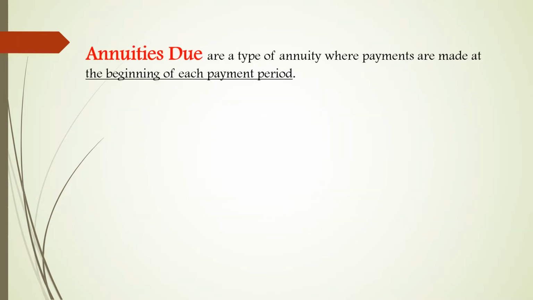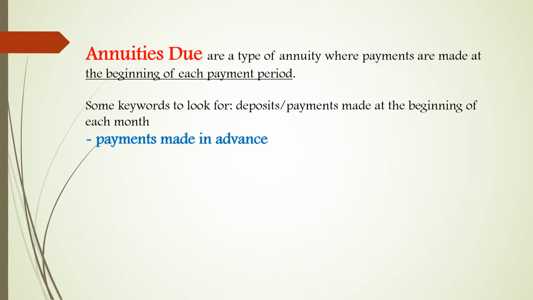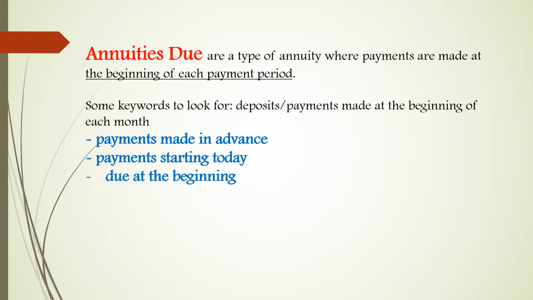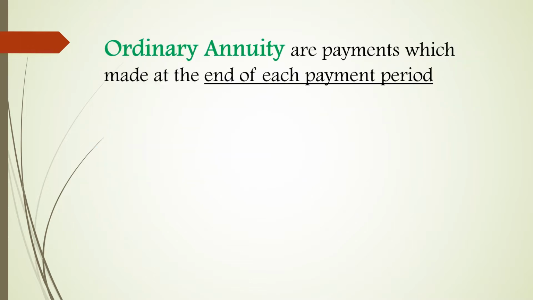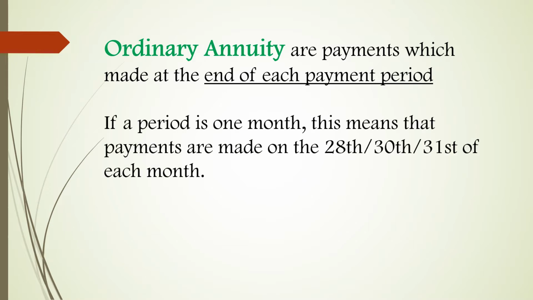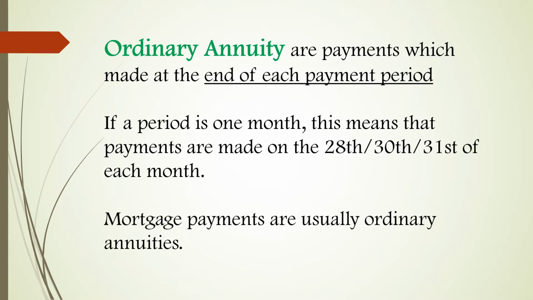Let us define annuity due and have plenty of examples for this. Annuity due are a type of annuity where payments are made at the beginning of each payment period. Some keywords to look for: payments made in advance, payments starting today, and due at the beginning. Moving forward, ordinary annuity are payments which are made at the end of each payment period. If a period is 1 month, this means that payments are made on the 20th, 30th, 31st of each month. Mortgage payments are usually ordinary annuities.